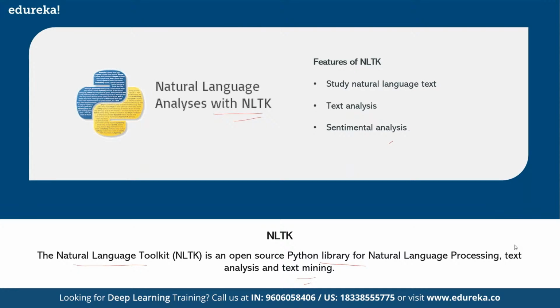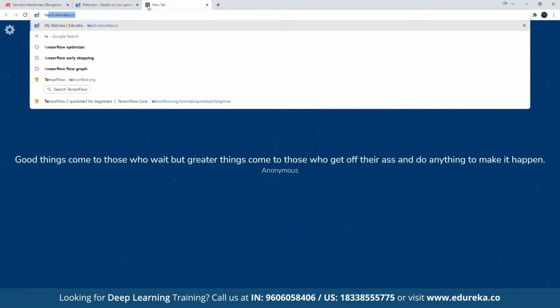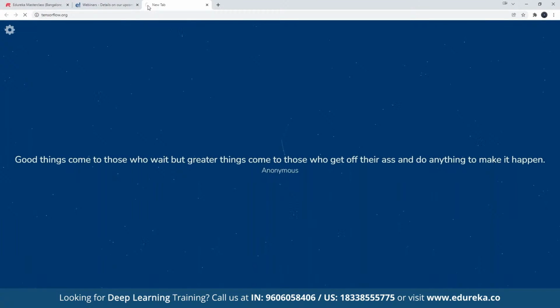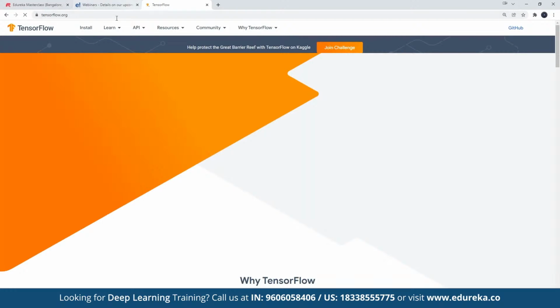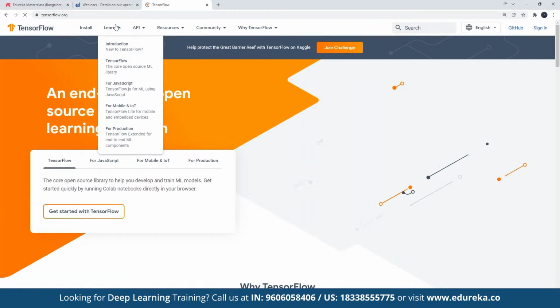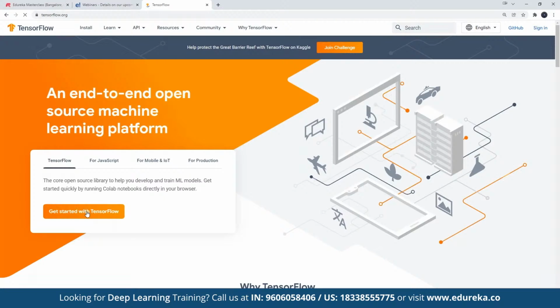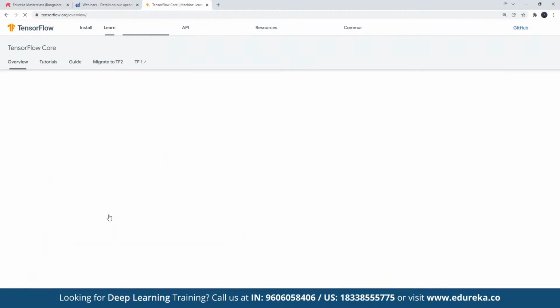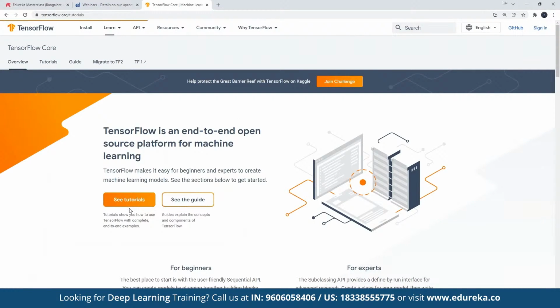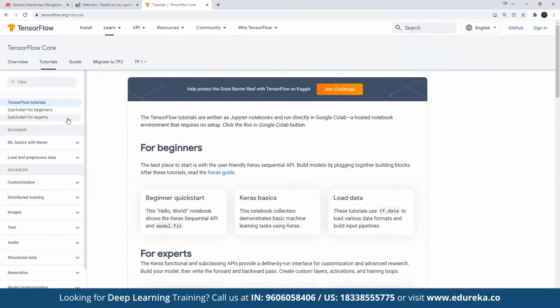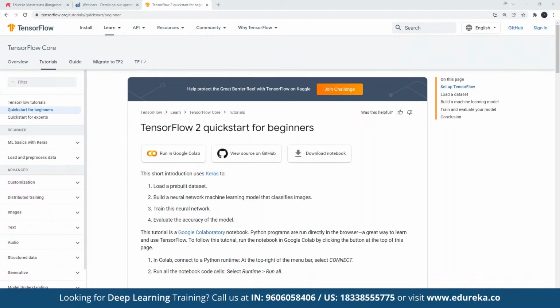Now, in order for you to practice along and learn the same, I'll show you how you can learn from tensorflow.org, which is the official website of TensorFlow. If you go to this website, you can click on Get Started with TensorFlow. And from here, you can select See Tutorials. And here we have various tutorials. I'll select Quick Start for Beginners. This is a hands-on example tutorial that I'm going to show to you.